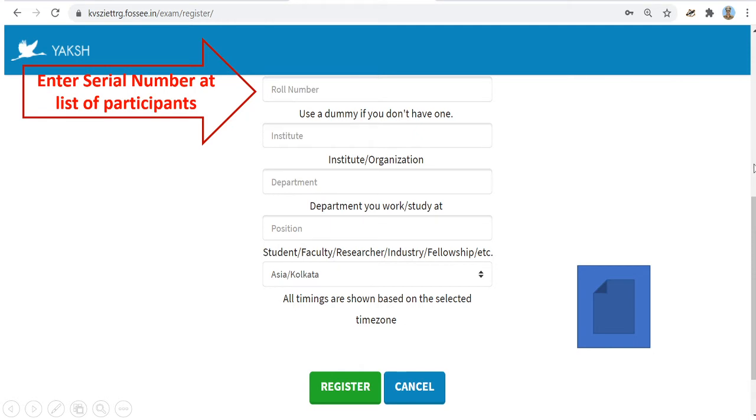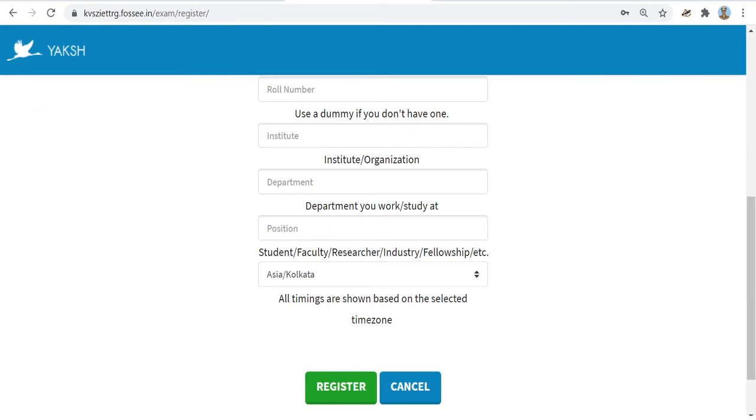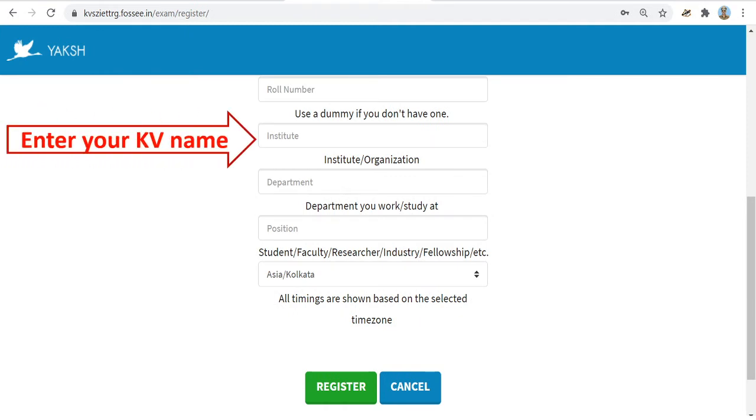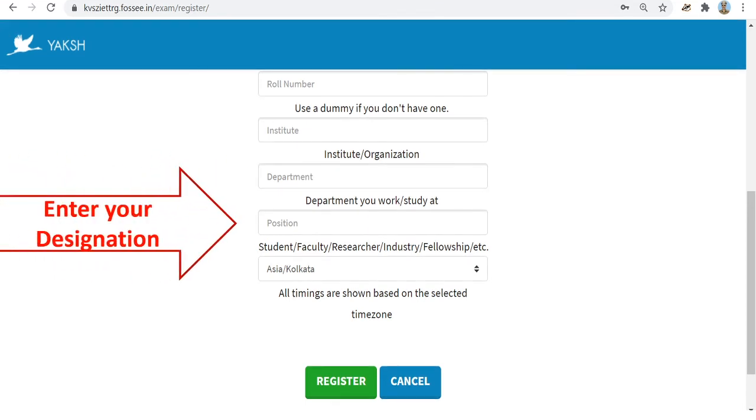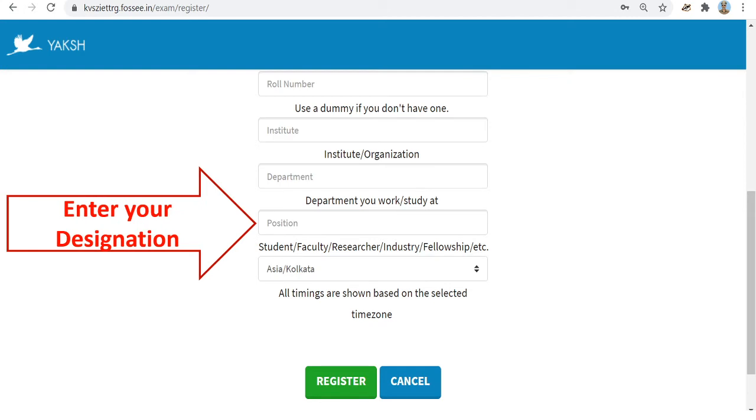In the roll number, you enter the serial number in the list of participants. In the institute, please enter the name of your Kendriya Vidyalaya. In the department, you enter KVS. In position, please enter your designation. Once again I repeat, in the roll number, please enter the serial number as per the list of participants we received from Ernakulam region. The same list will be shared with you in your email also. In institute, please write the name of your Kendriya Vidyalaya. In department, write KVS. In position, you write your designation.